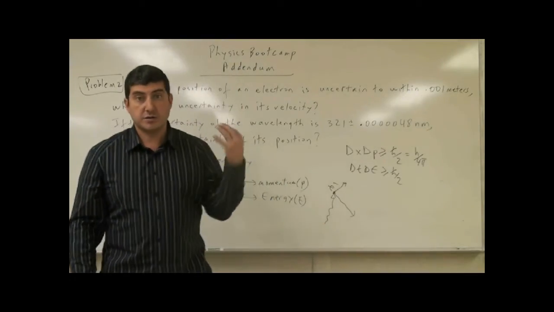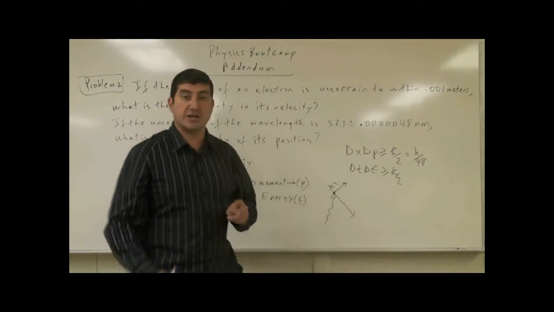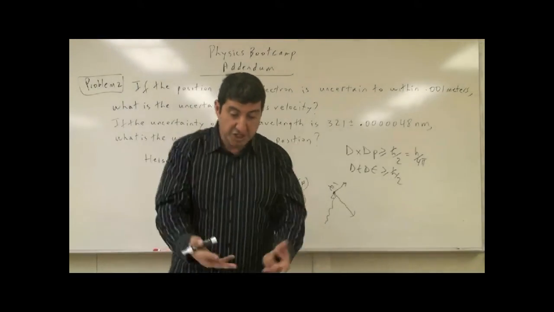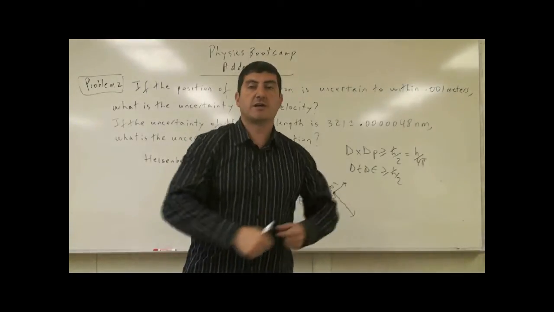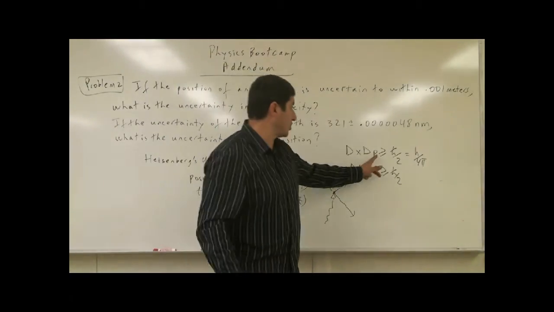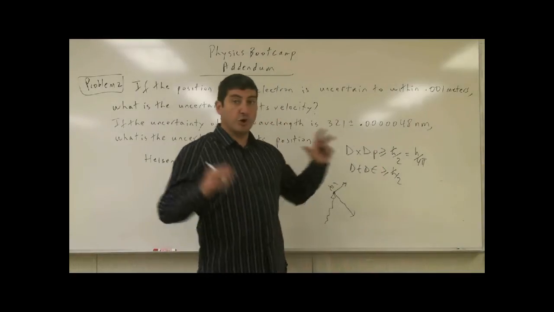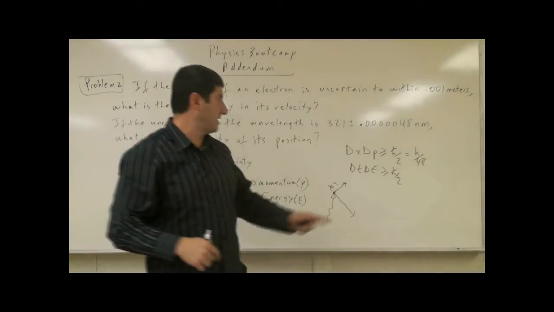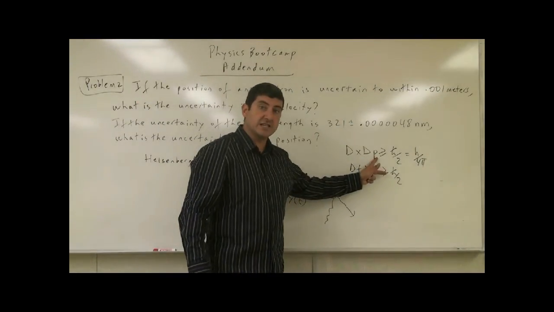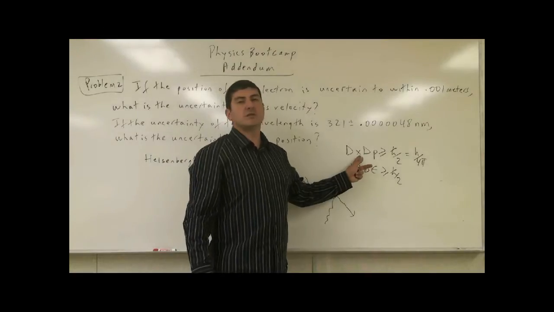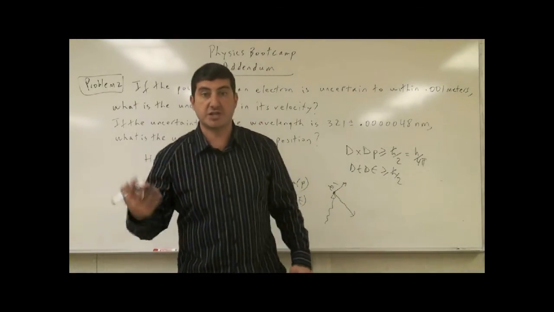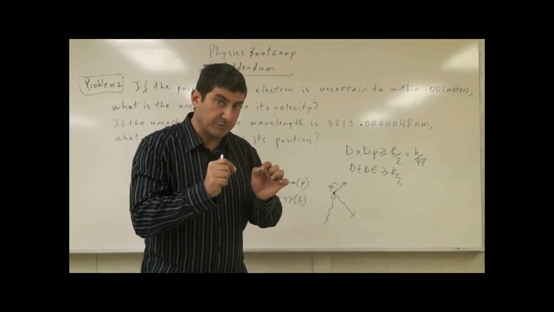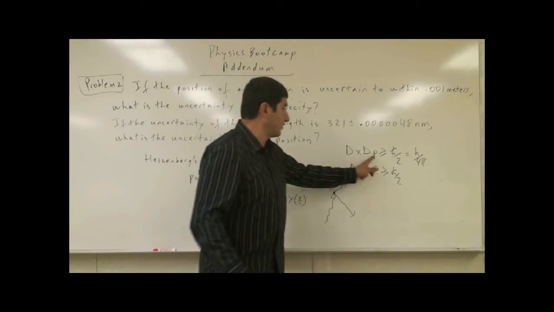But because the photon came and hit the electron, it bumped it, and that's going to change its velocity. So by being able to observe the object, we have changed the velocity of the object, and therefore we have changed the momentum. If we don't want to touch it, we don't want to observe it, and we want to do some other experiment, then we can find out what the velocity is, but then we'll have less knowledge of what its position is. So the uncertainty principle is limiting our knowledge of one of the two.